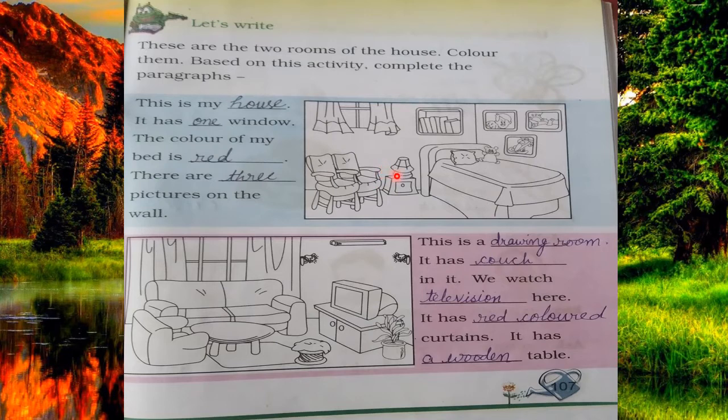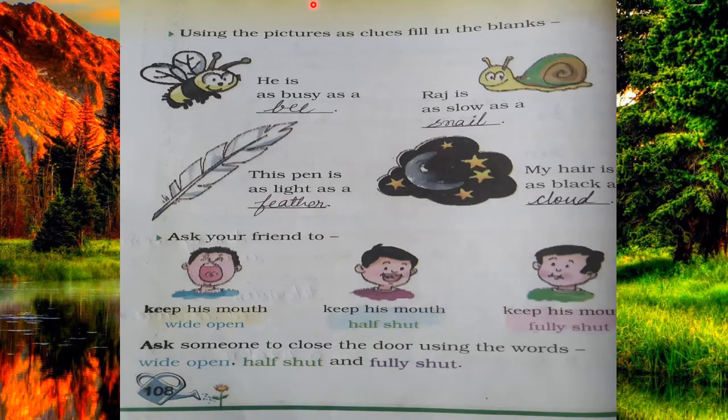So is it clear how to do this question? So this is done. Now the next question is, using the pictures as clues, fill in the blanks. Here in this question you have to complete these sentences with the help of these pictures. So the first is, he is as busy as a bee. Here the first picture is a bee, so here we'll write B-E-E, bee. Second, Raj is as slow as a snail.